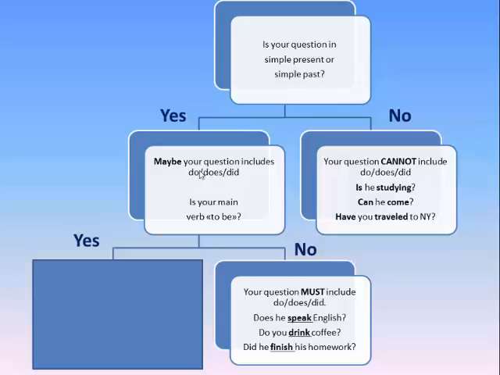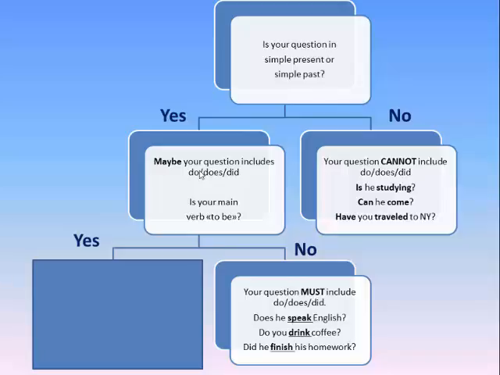Does he speak English? Do you drink coffee? Did he finish his homework? These are questions in simple present, number 1 and number 2, or in simple past, question number 3. And the main verb is not the verb to be. The main verbs are speak, drink, and finish.